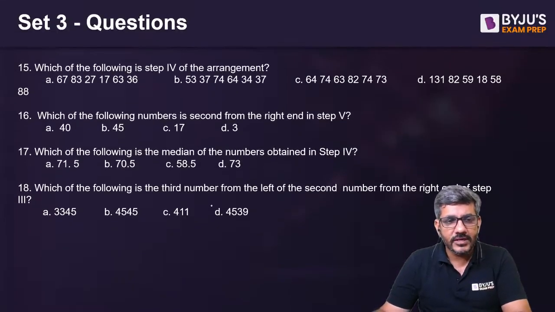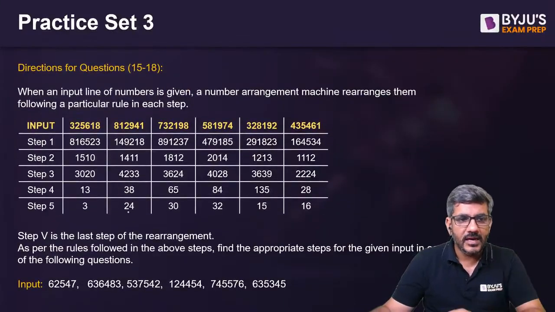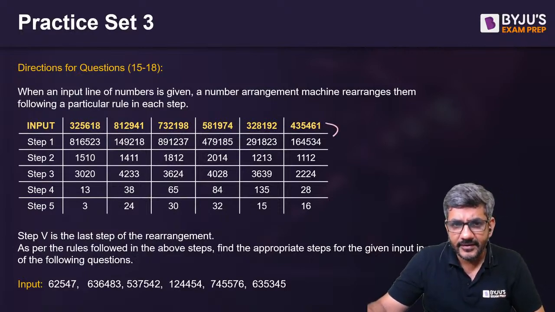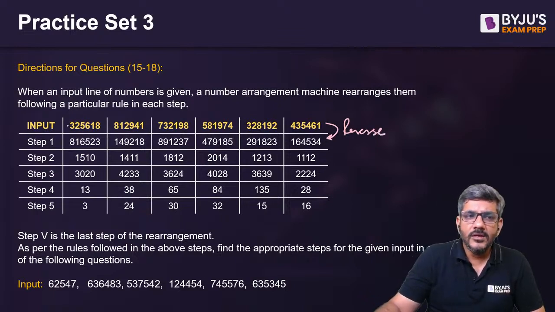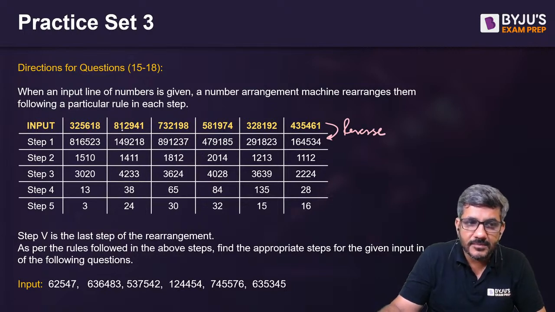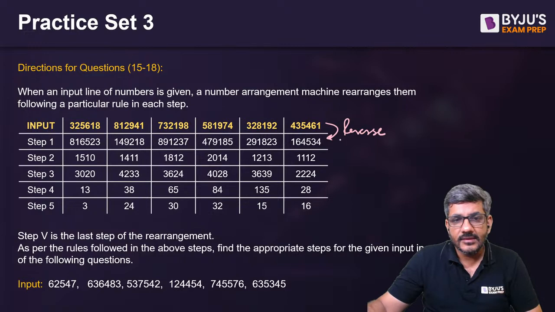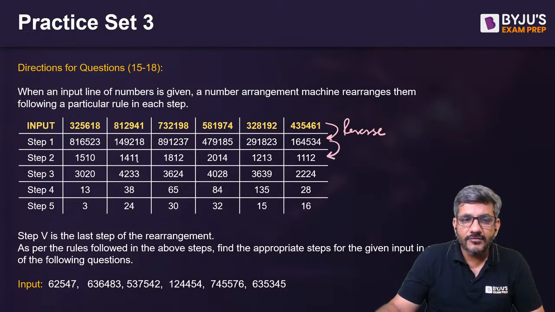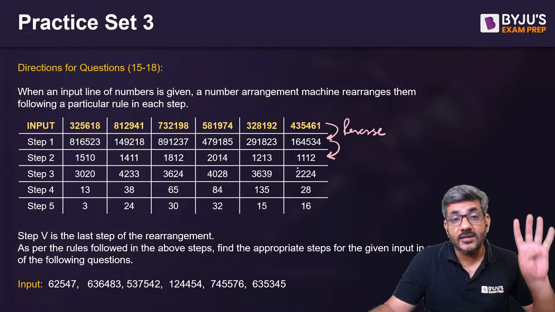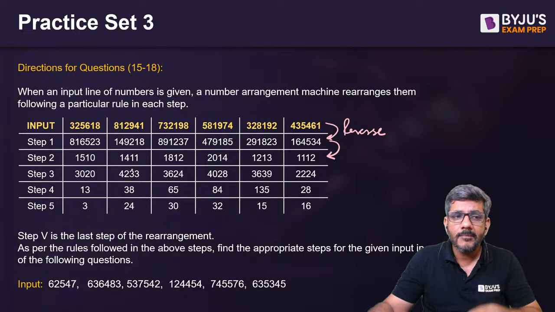अच्छा यहाँ तो solution ही आ गया है. So let's not go to the solution. पहले यहाँ discuss करते हैं. ये तो मेरे ख्याल से सबने देख लिया होगा. It is just reversed here, isn't it? The number is just reversed. So 325618 is reversed 816523. 812941 is reversed, it becomes 149218. That way. From here to here, I see 1510, 1411, 1812 इस तरह के numbers आ रहे हैं, but each of these numbers is a 4-digit number. कुछ तो खास बात होगा, right?